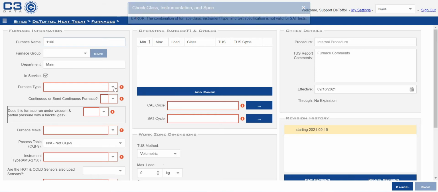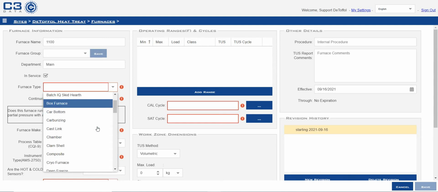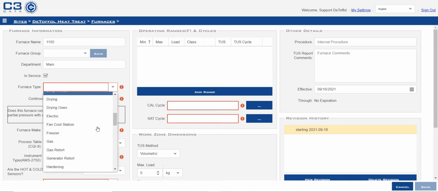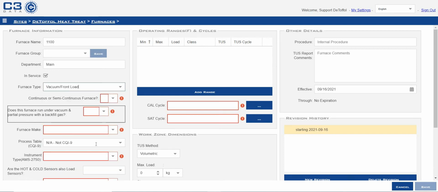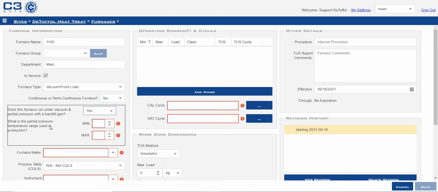Furnace 1100. Furnace type. C3 offers many different types of furnaces to put into the web portal. This particular furnace is a front load vacuum furnace. Continuous, semi-continuous, yes or no? No. Does this furnace run under vacuum and partial pressure with a backfill gas? This particular furnace does, yes.